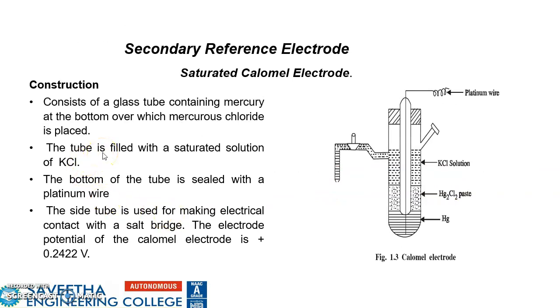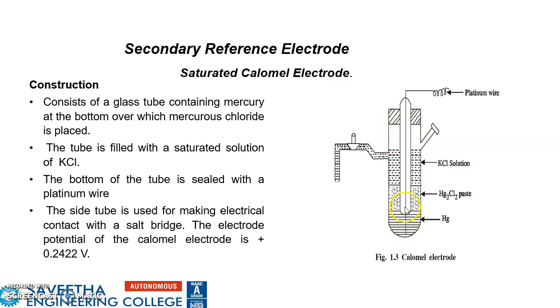Rather than the primary reference electrode, we can also make use of a secondary reference electrode, and the best example is the saturated calomel electrode. Here we also have a platinum wire immersed in mercury, above which we have mercurous chloride, and the rest of the tube is filled with KCl. We have two glass tubes, an inner glass tube and an outer glass tube.